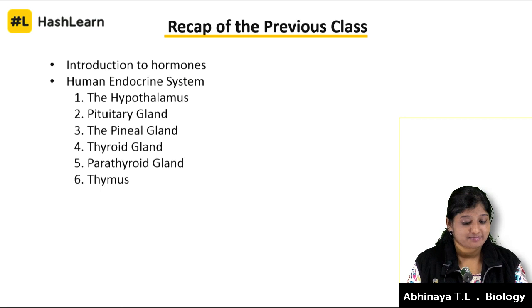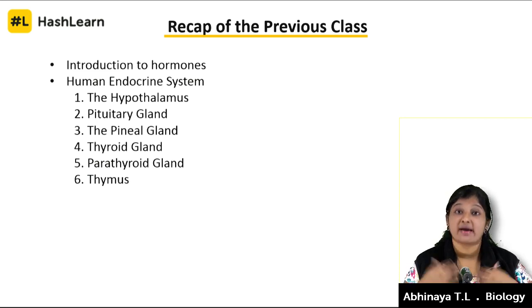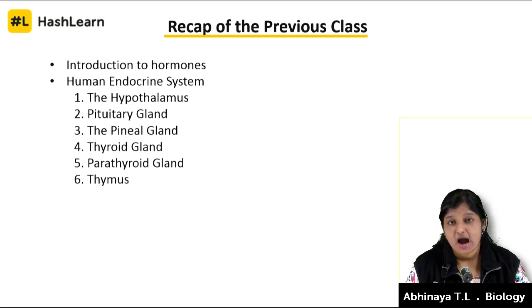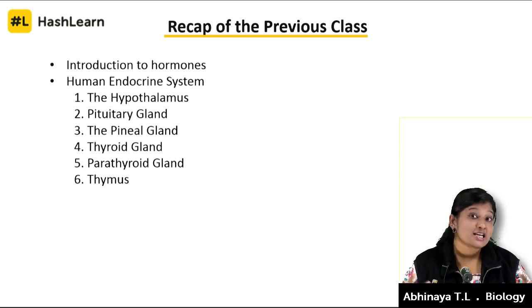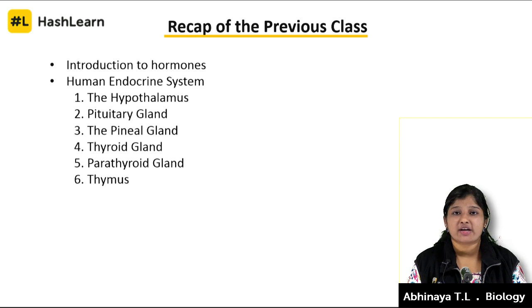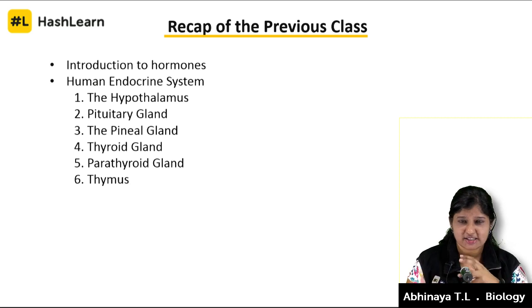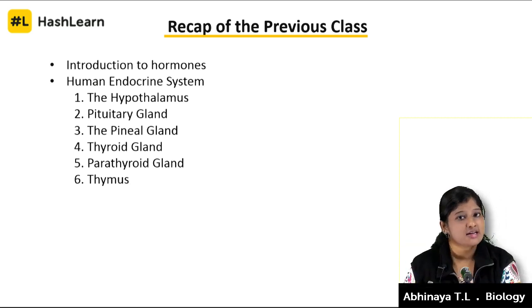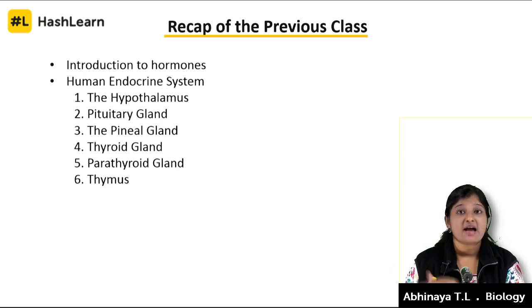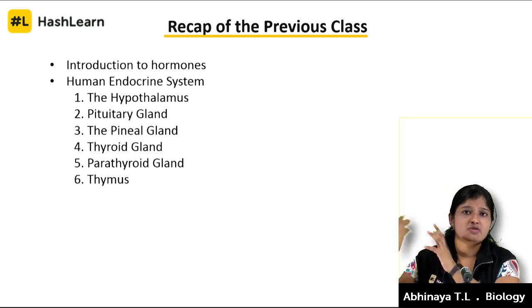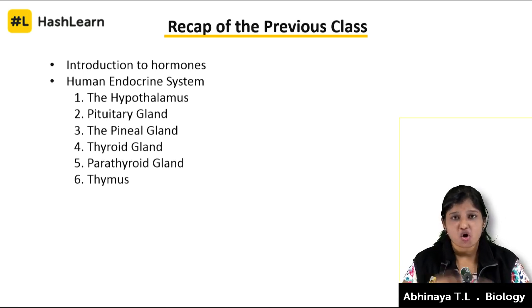Recap of the previous class. We did an introduction to hormones. We told hormone is a masterpiece. So what is the mega thing we are talking about? The mega organ in our body is the brain. Hormones are called the masterpiece because they help us enter into each stage of life. We have the initial stage where we're an infant. Then from infant we get into the youth age, that is the puberty. Then we reproduce. Then after reproduction we lead to maturity, and after maturity we lead to old age. All these changes within us are brought about by a couple of hormones.